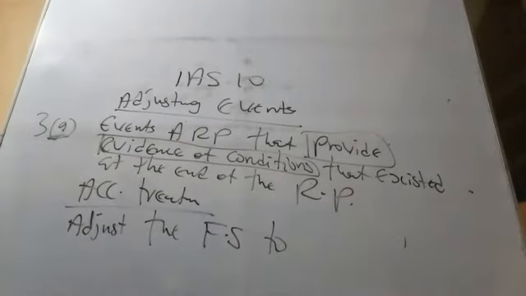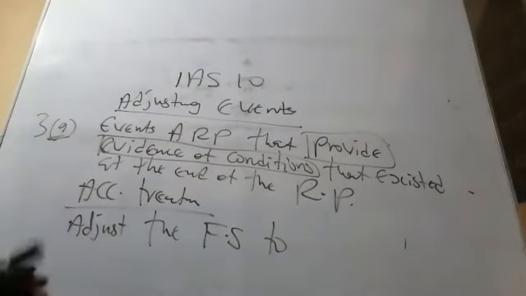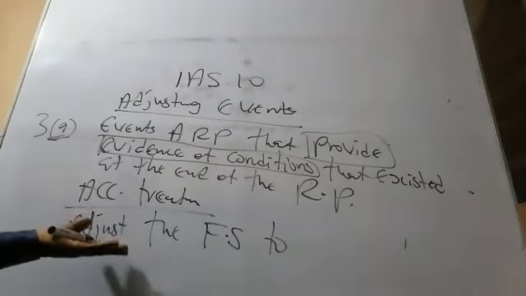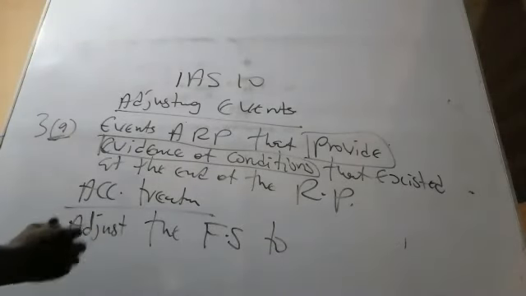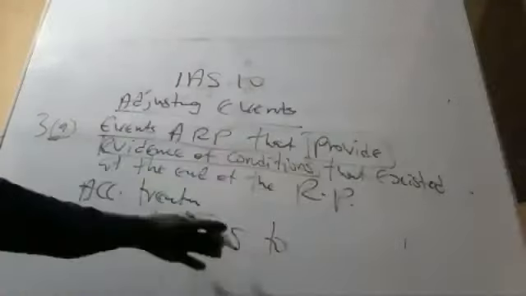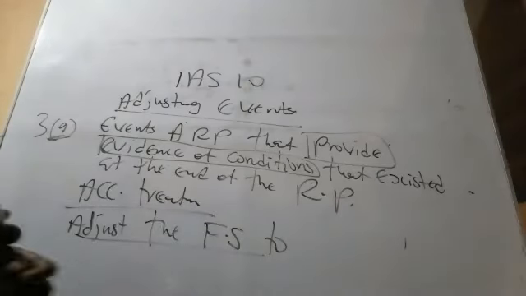If there's no evidence, please don't put it inside. Adjusting means including or recording that transaction in the current year financial statement.